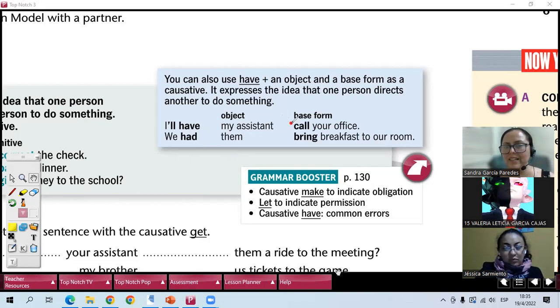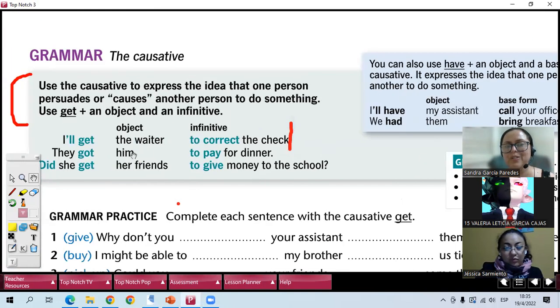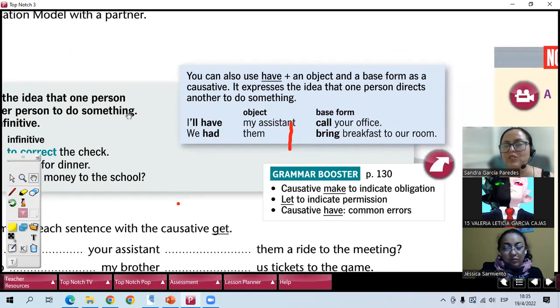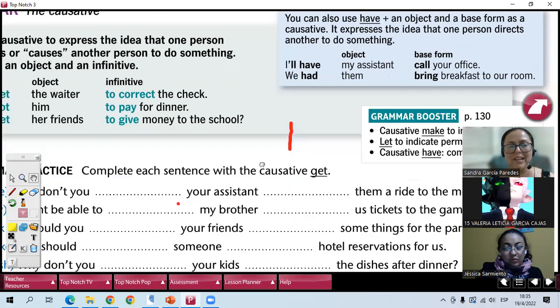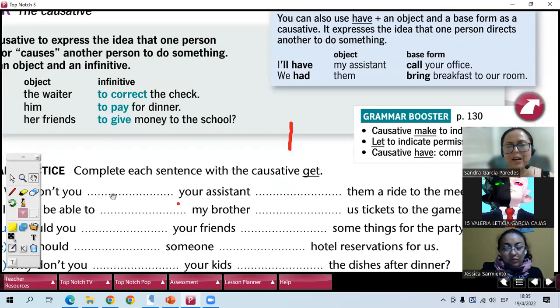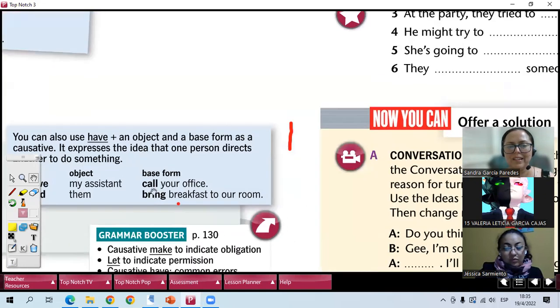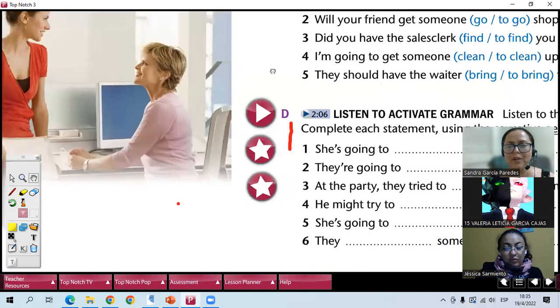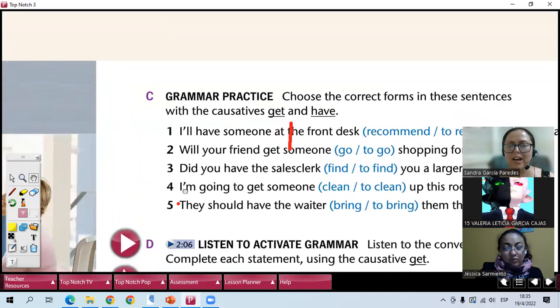Difference is in here is just the base form. You don't say to call your office, to bring breakfast. You use to with get, right? What's the difference in this case is that you cause or you persuade someone. And in this case is that you instruct or ask someone to do something. But let's have an example. Then we also have the use of make that we have seen already.